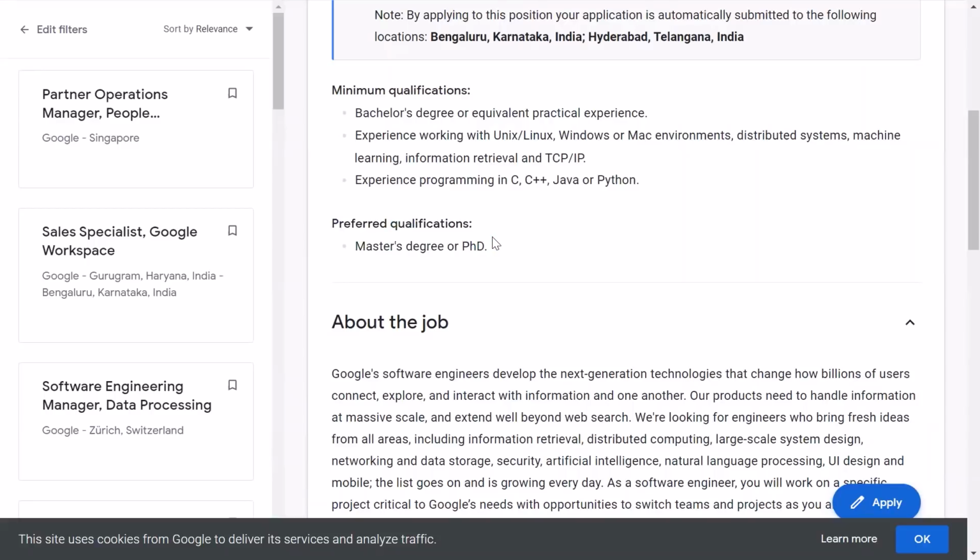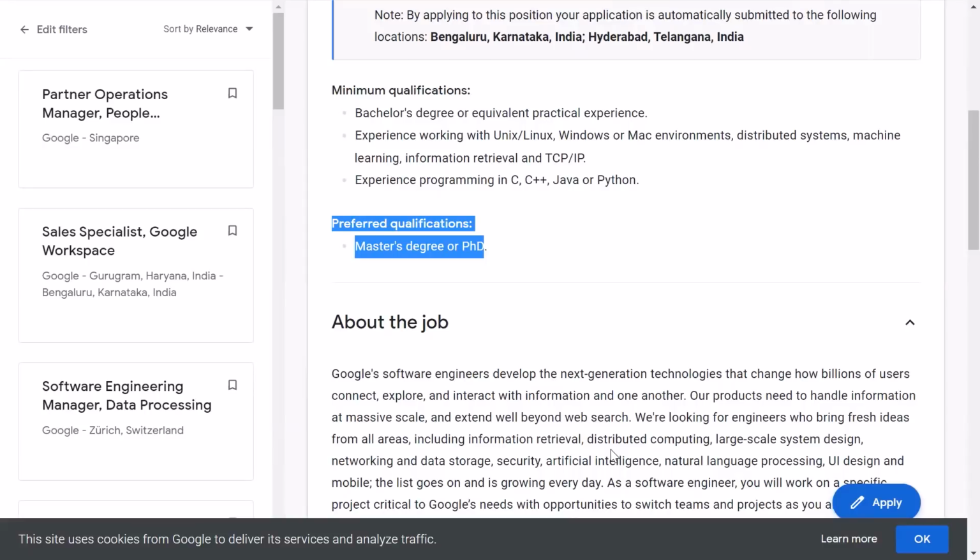Not only bachelor's degree, but the preferred qualifications they have mentioned: the minimum qualification is a bachelor's degree, but the preferred qualification is a master's degree or PhD. So this is very big news that even students with a master's degree or PhD are eligible for this. It's not limited to BTech students or those having only a bachelor's degree, bachelor of engineering, bachelor of technology. So this is a very good thing.